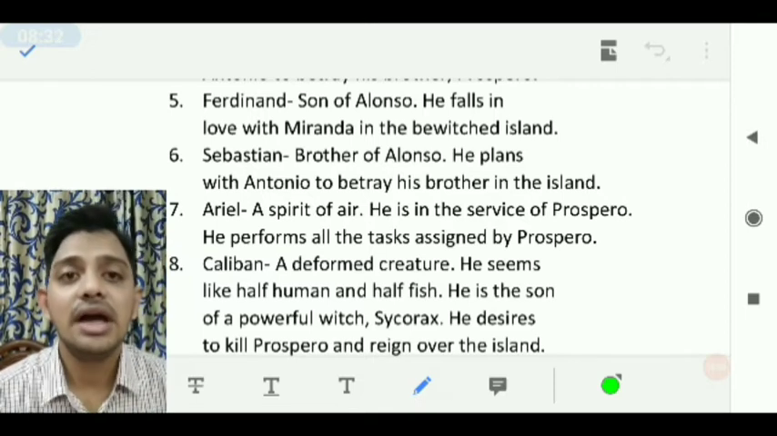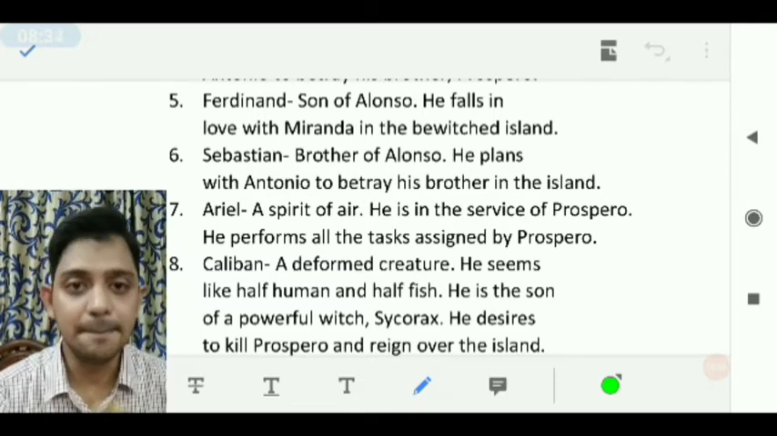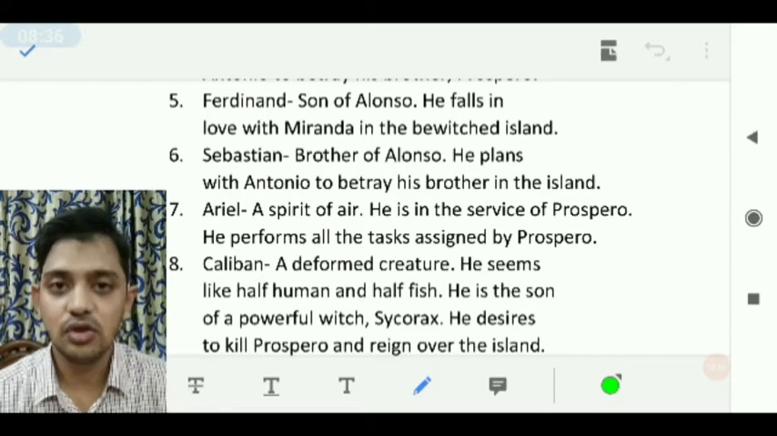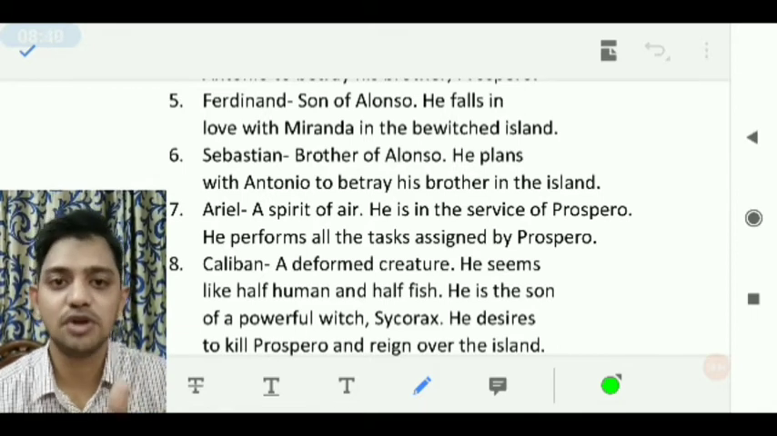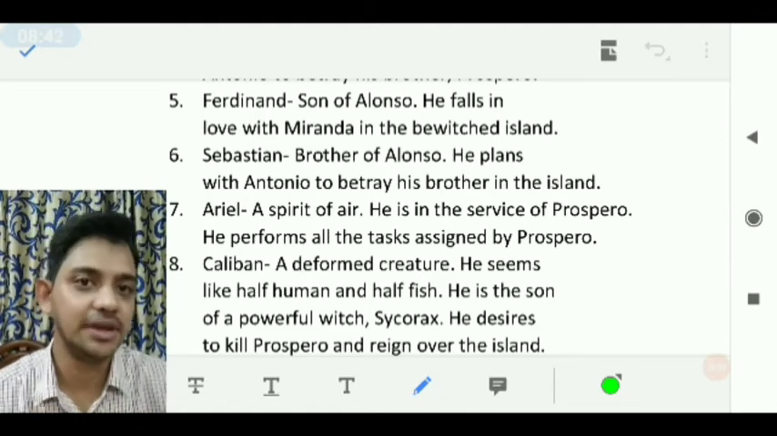Now, Ariel, another character. Ariel is a nymph, a spirit of air. Nobody can see him except one person, that is Prospero, because Prospero is a magician and he has the power to see him.